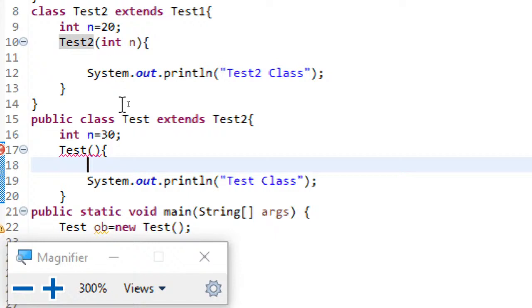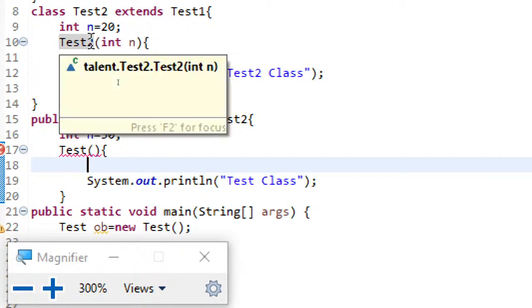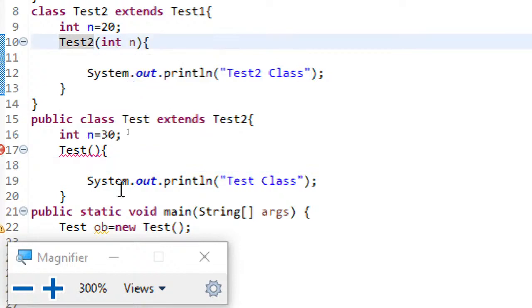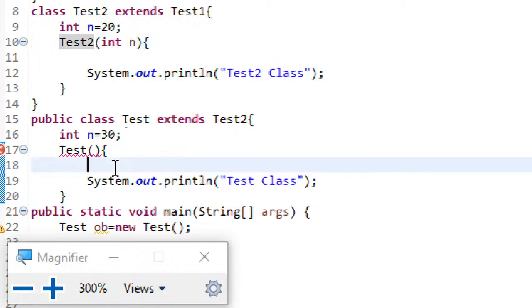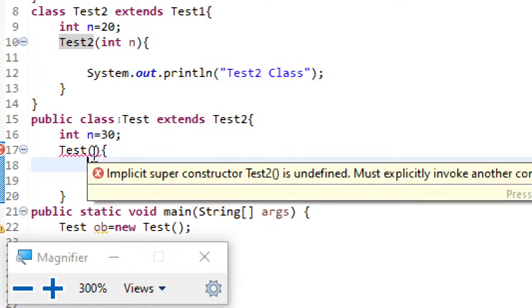Java compiler will by default add the super parameterless, but when the parent is expecting an integer argument, that default addition fails here. That's the reason you can see the error. These are the things which need to be carefully observed, because these are mostly asked in many company assessment exams.